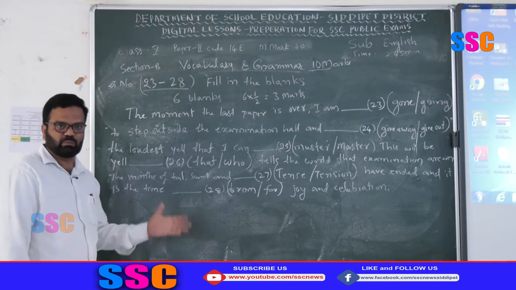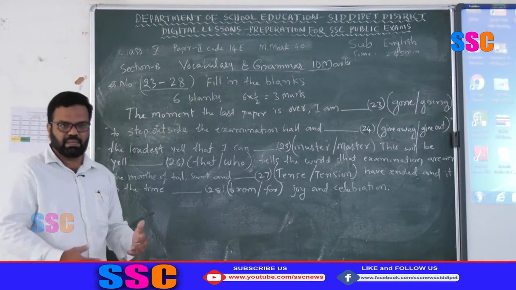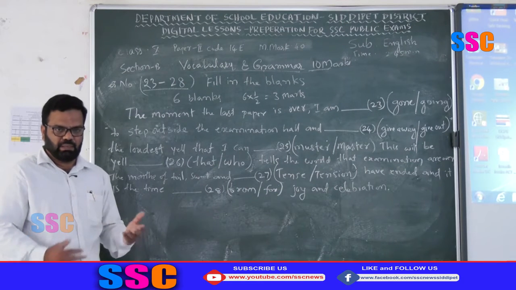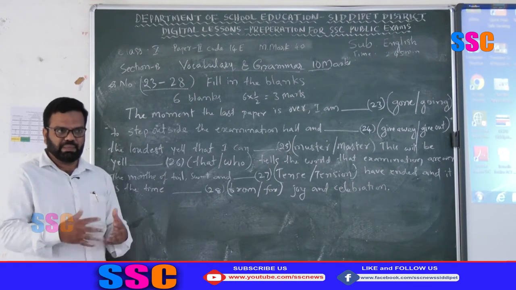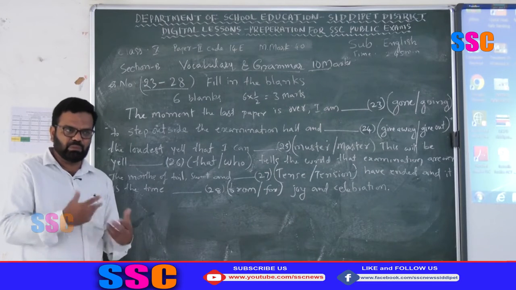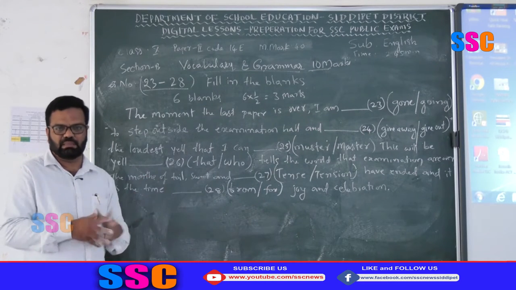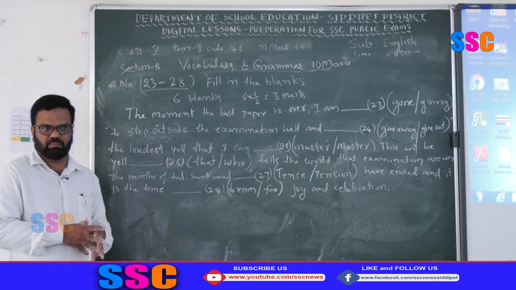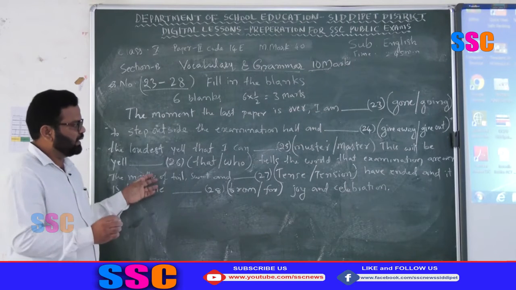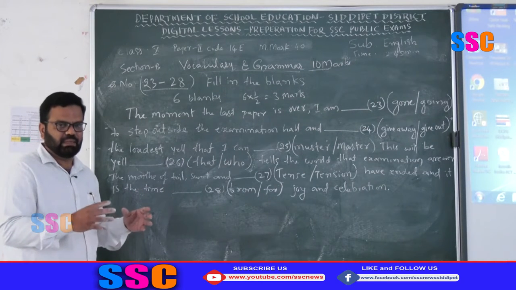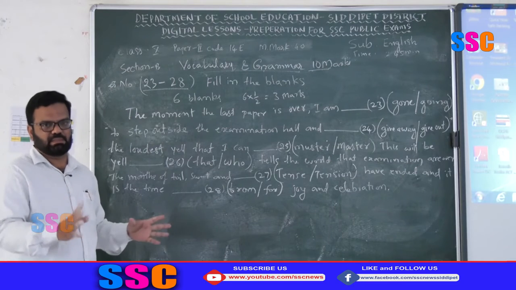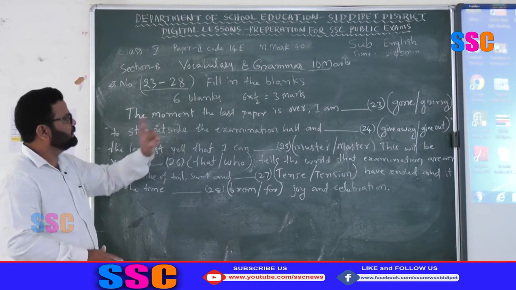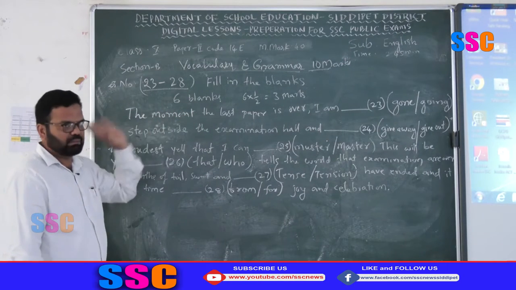What are the grammar structures we have to learn? Just once again, practice well. You can't learn by reading this material. Practice it, make it into usage, then only you will find the right answers. Otherwise you can't. You can't learn by heart the number of laws of English grammar. The simplest way of learning to write correct English is practicing so many times. Practice always. In this way you can write these six blanks. You will get 3 marks.